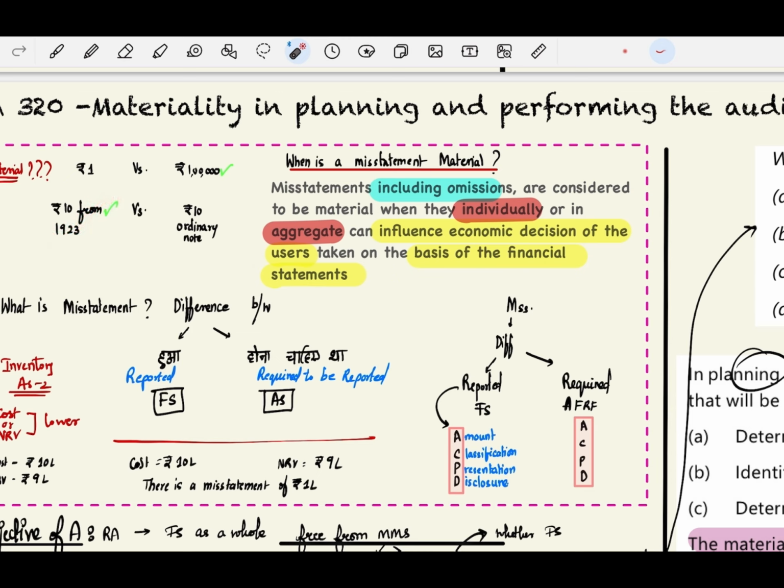Next, let us understand what is the meaning of misstatement. Misstatement is the difference between the amount, classification, presentation and disclosure of a reported financial statement item and the amount, classification, presentation, disclosure of a financial statement item that is required to be reported in accordance with the applicable financial reporting framework. So basically it is a difference between what you reported and what you are required to report.